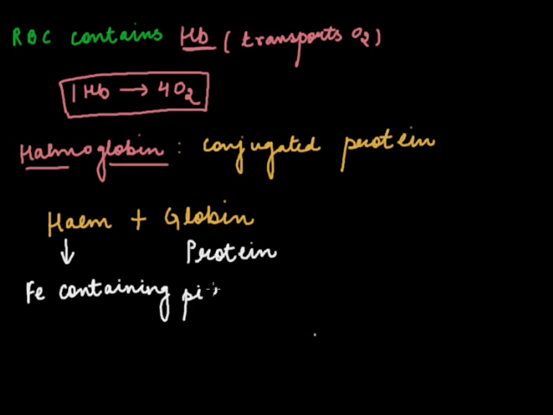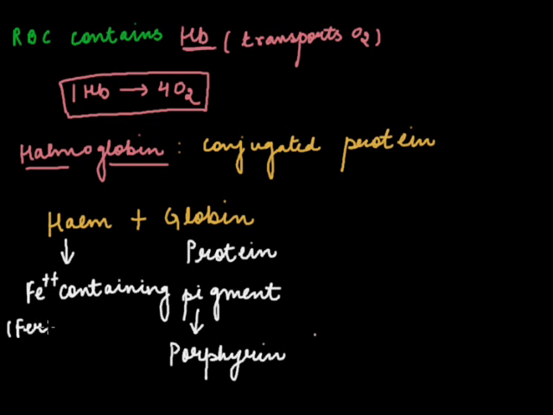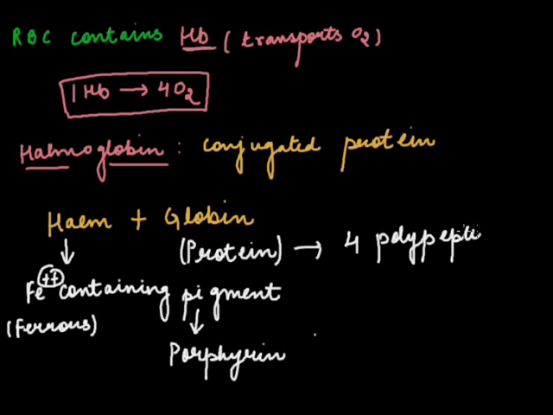It is the iron containing pigment. The pigment which is present in heme is the porphyrin pigment. And iron is present in Fe+2 form, that is the ferrous form. This heme is the iron containing pigment. Iron is present in Fe+2 form. This pigment is the porphyrin pigment and the globin present is protein in nature. It consists of 4 polypeptide chains, out of which 2 are alpha and 2 are beta.